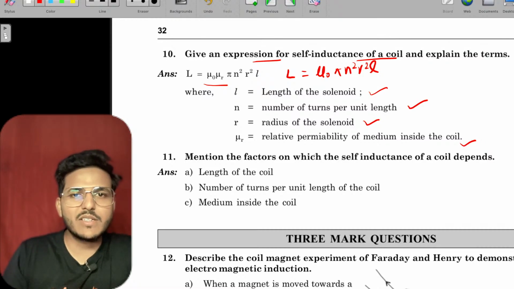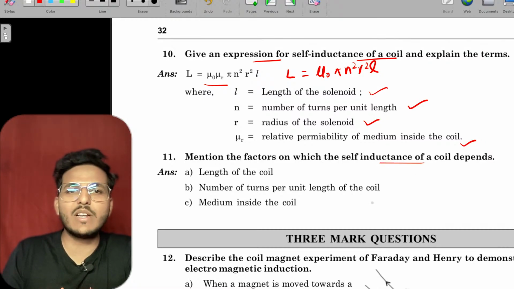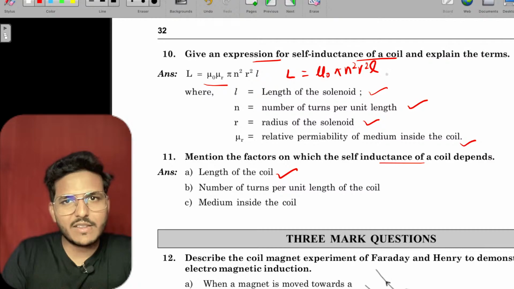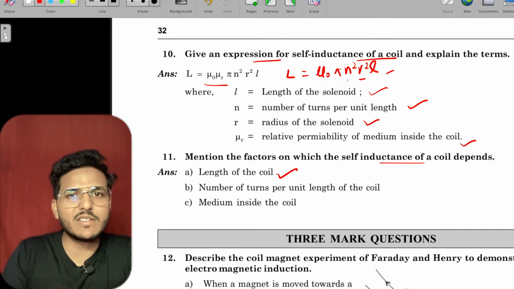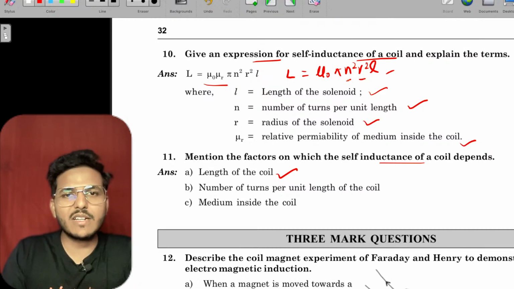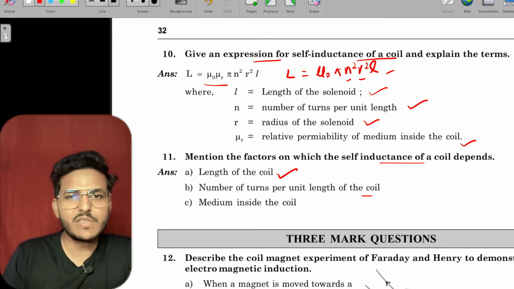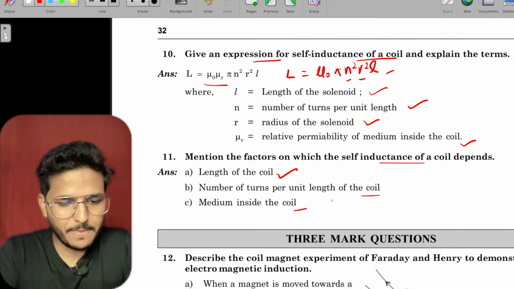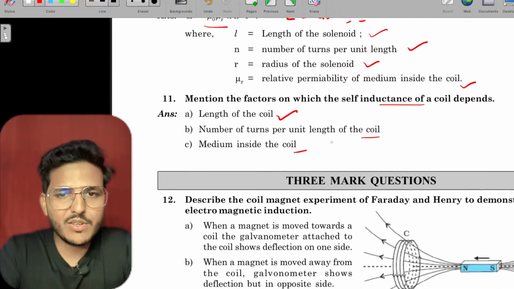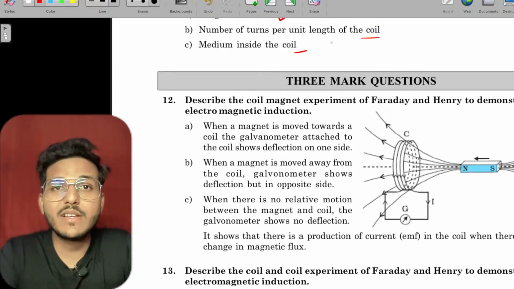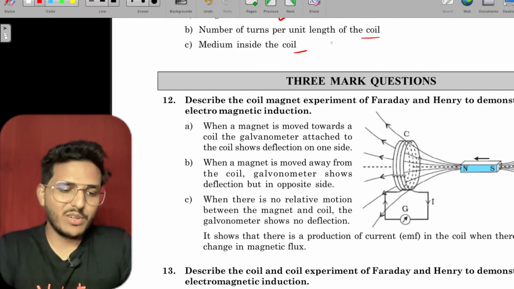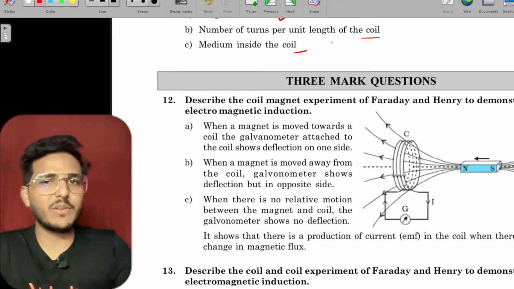Mention the factors on which self-inductance of a coil depends. Length of the conductor, radius of the conductor, and number of turns. Also it depends on the medium inside the coil.